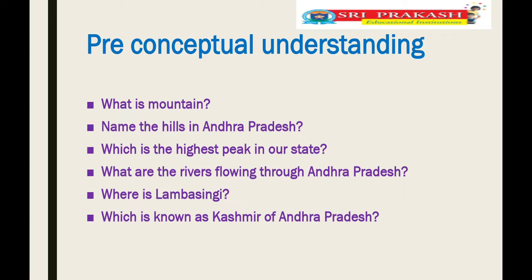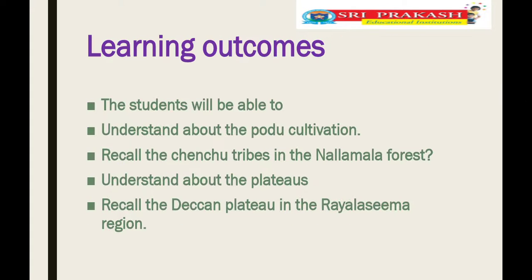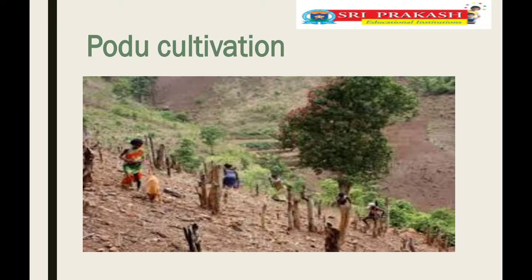Okay, children, by the end of this lesson you will be able to learn the following points. You can understand about Podu cultivation and the Chenchu tribes in Nallamala forest, and you can learn about the plateaus in Rayalaseema. Okay, children, shall we start?